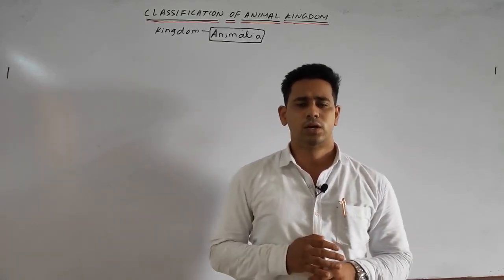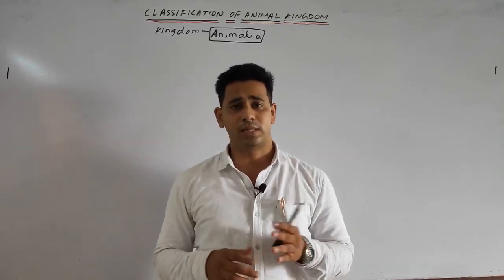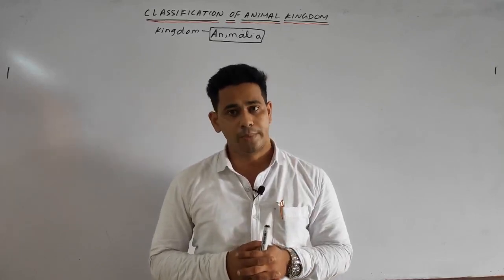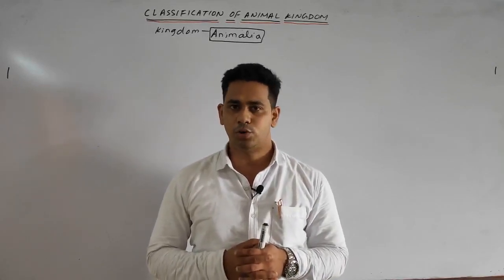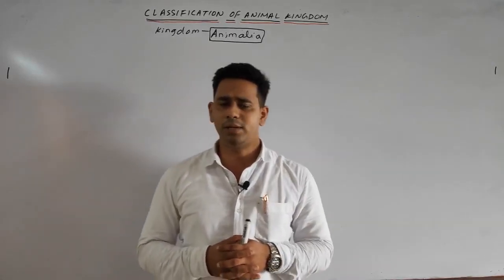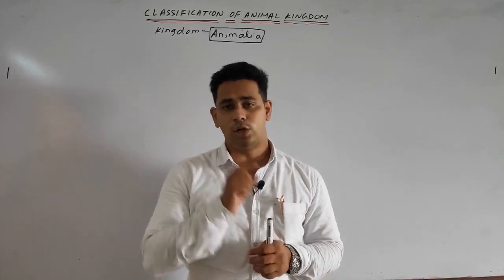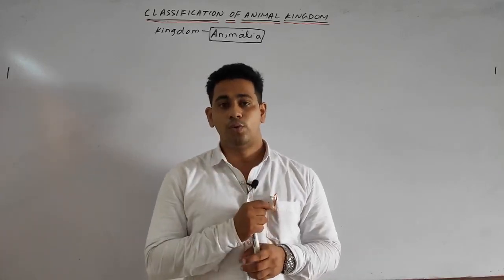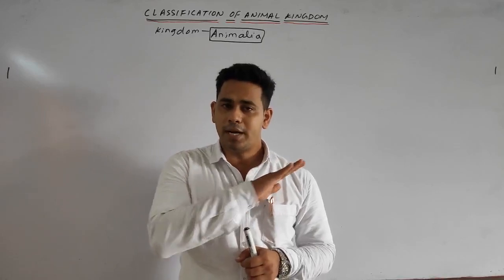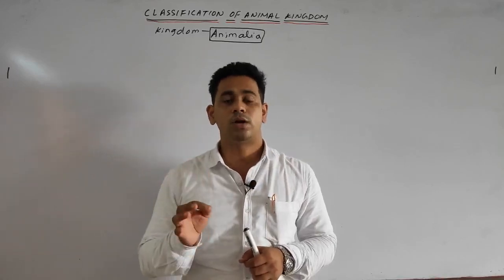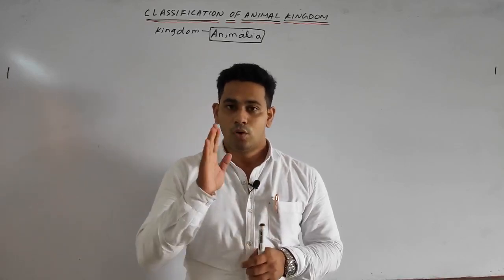Then we discussed that there are 3 types of animals based on the coelom: coelomate, acoelomate, and pseudocoelomate. The animals which have the true coelom are called coelomate. Those which completely lack the coelom are called acoelomate.